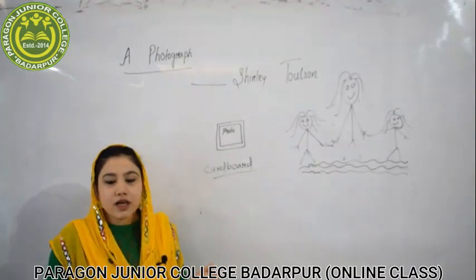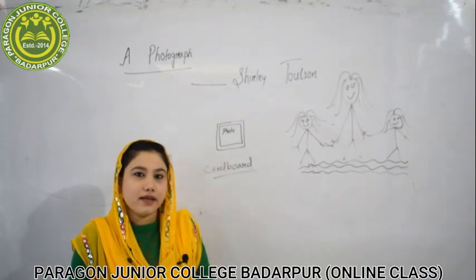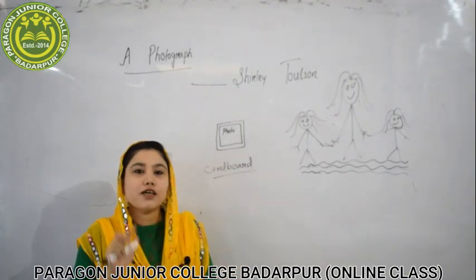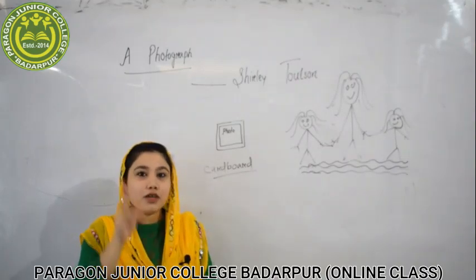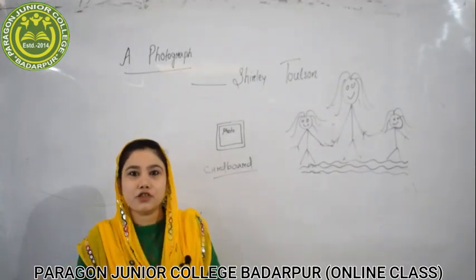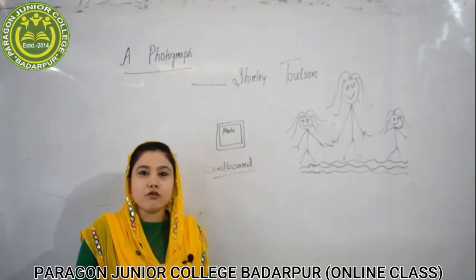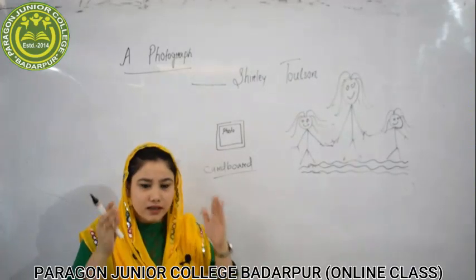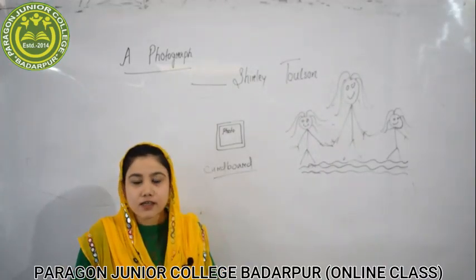She has taken that and she is telling, when the two girl cousins went paddling. There were two, in the photograph she has seen, two girl cousins were there. We all have cousins. There are two types of cousins. One who is very close to us and the others who are like strangers to us. I think almost all of you will have some cousins who are very close to us. They are like our best friends. So in the photograph there were two girl cousins, sisters.